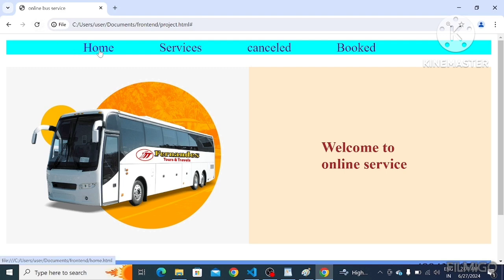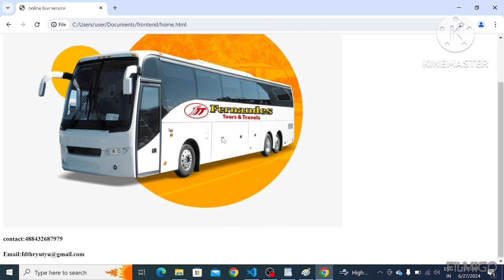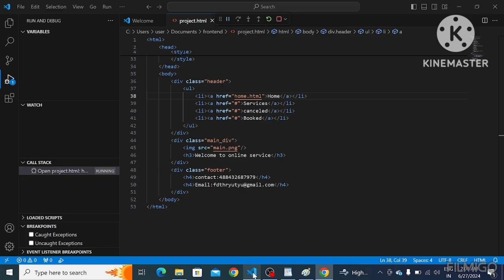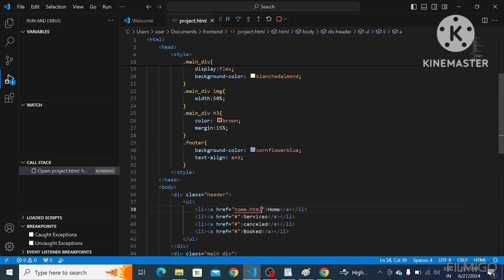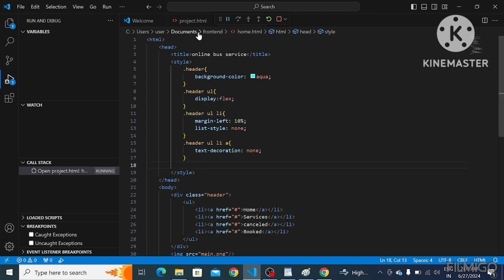See, we got some page, and when we click that, we got this, right? We didn't add CSS properties to this footer on this page. See here. We didn't add the CSS properties to this footer.